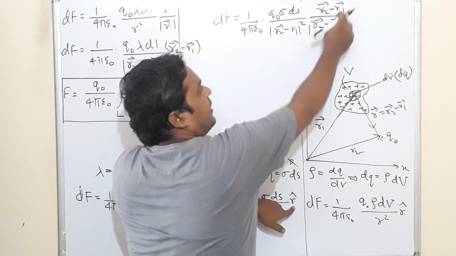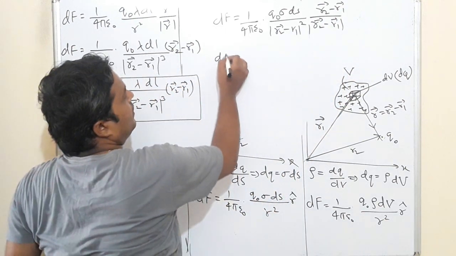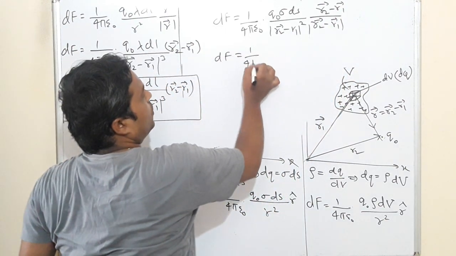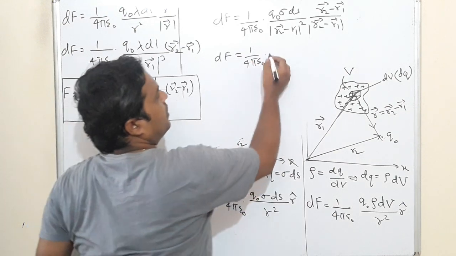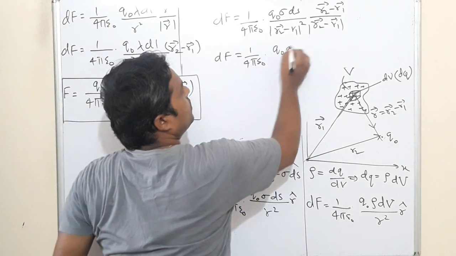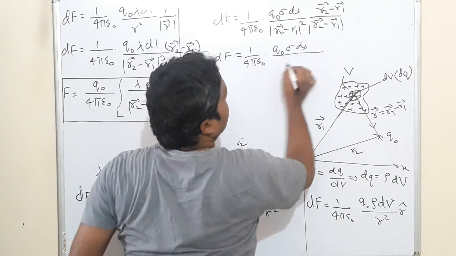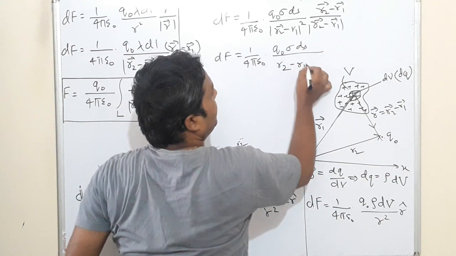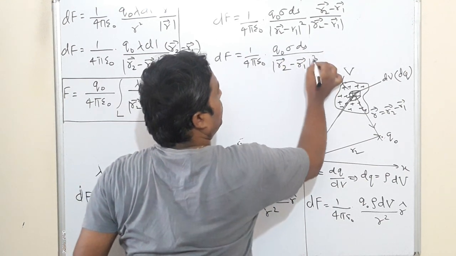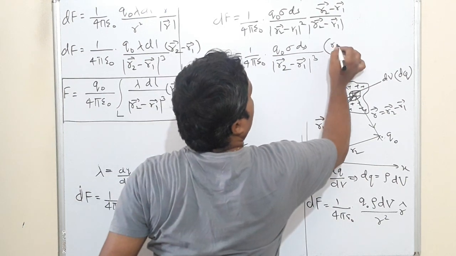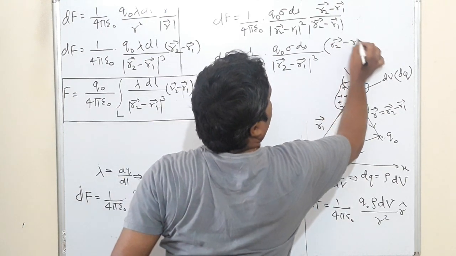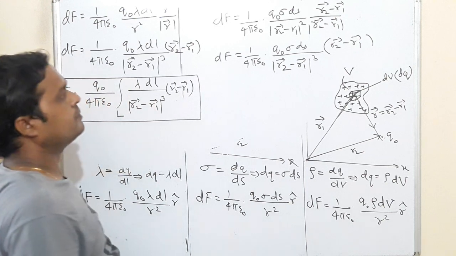So dF is equal to 1 by 4 pi epsilon naught q naught sigma ds divided by r2 minus r1 whole cube, and vector r2 minus r1 as it is.